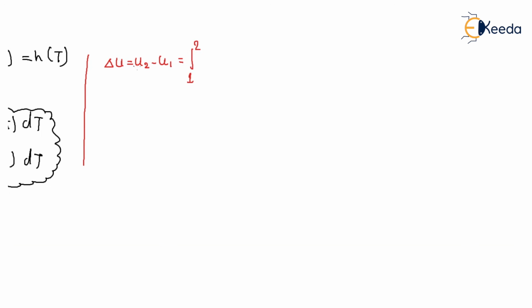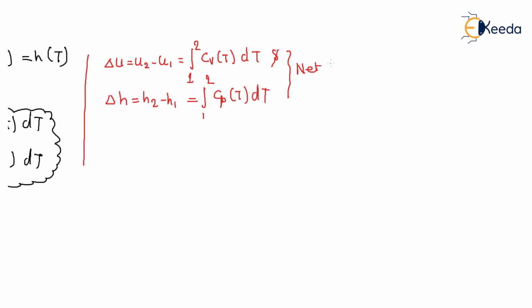So integrate Cv(T) dT. And for the total change of enthalpy, H2 minus H1, you integrate from 1 to 2 Cp(T) dT. So this is your total, that means net change in internal energy and enthalpy.